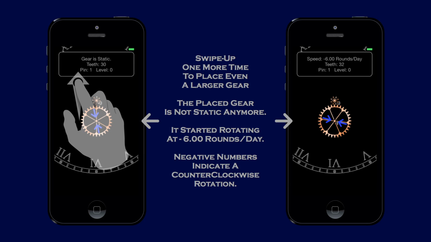Swipe up one more time to place even a larger gear. The placed gear is not static anymore. It started rotating at -6 rounds per day. Negative numbers indicate a counterclockwise rotation.